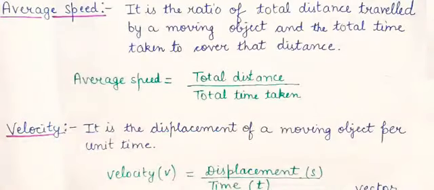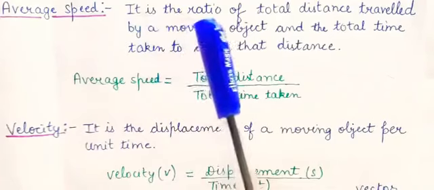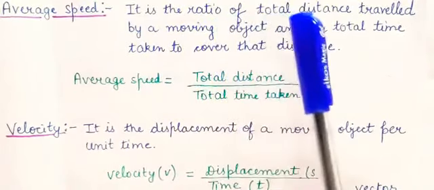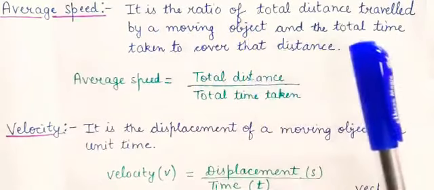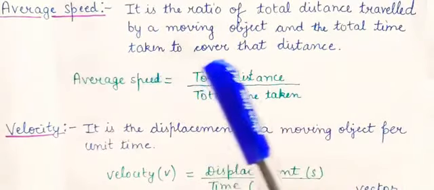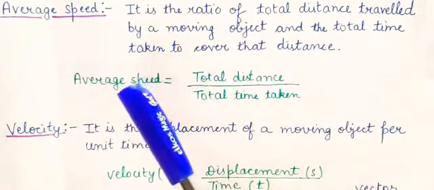Now your next topic is average speed. What is average speed, and how to calculate it? Average speed is a ratio of total distance traveled by a moving object and the total time taken to cover that distance. So what is the formula?